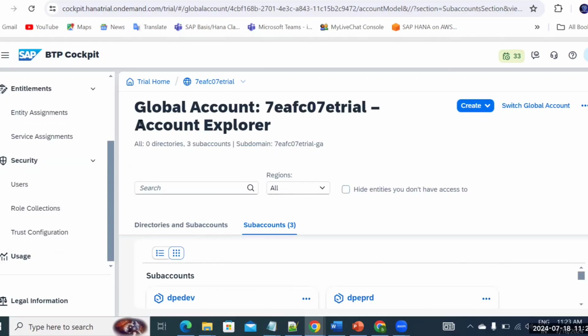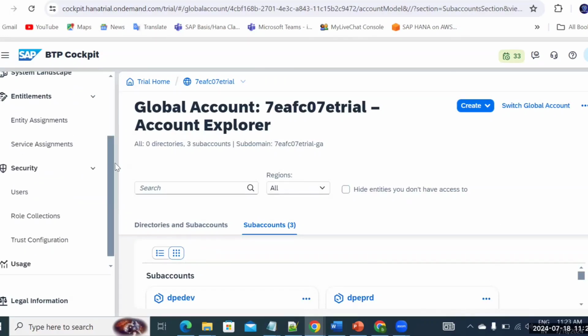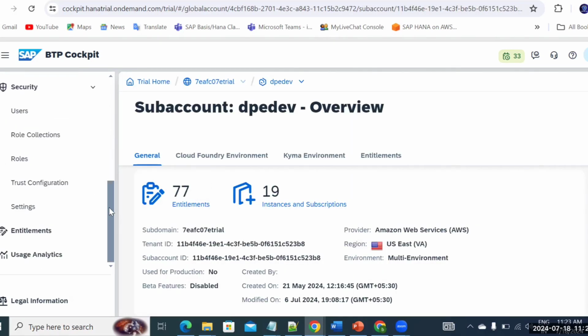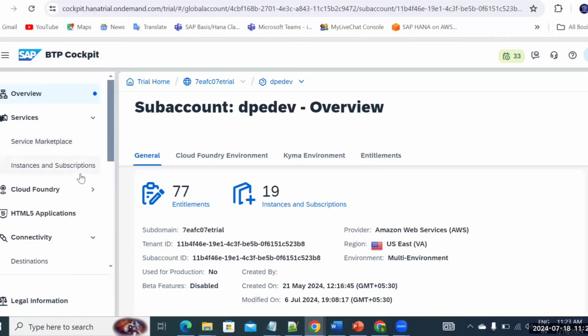And in return, you can just go into the sub accounts. If you want to go inside any sub account, I'll tell you how to administer your sub accounts. When you log into the sub accounts, I'll tell you about the role collections and the IAS integration that we have done here. And we'll go through the instances and subscriptions. What are the subscriptions you have at this moment, and what are the subscriptions you want to add?